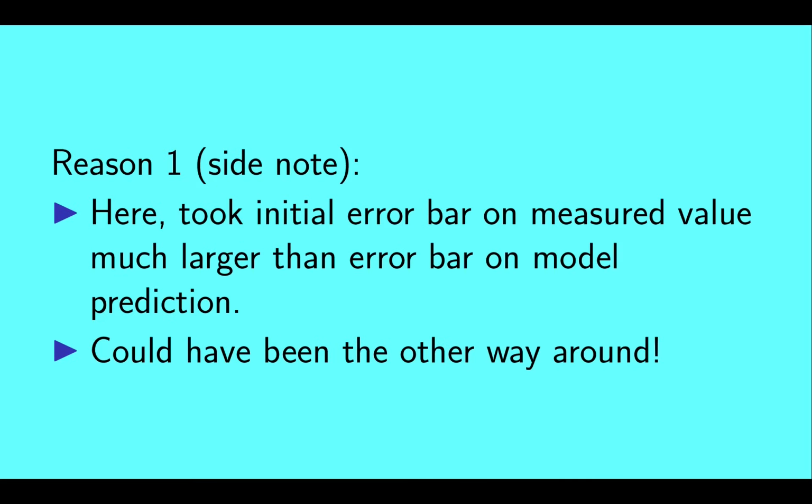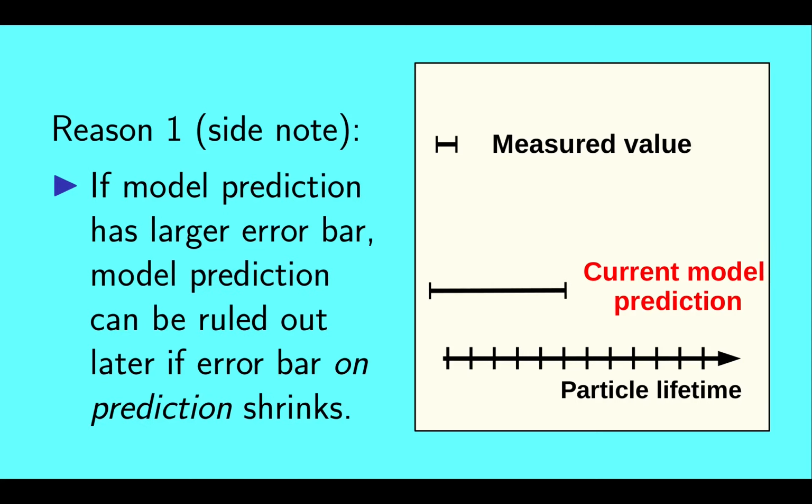As a side note here, we took the initial error bar on the measured value to be much larger than the error on the model prediction, but it could have been the other way around. For example, we could have a situation like this, where the model prediction has a large error bar, but the measured value is known rather precisely. It is possible that in the future the model prediction will improve and its error bar will shrink. This can happen, for example, if the model takes inputs whose values are measured more precisely in the future.